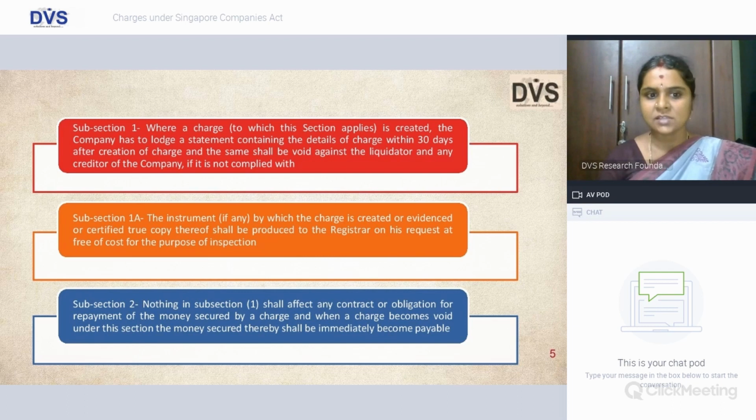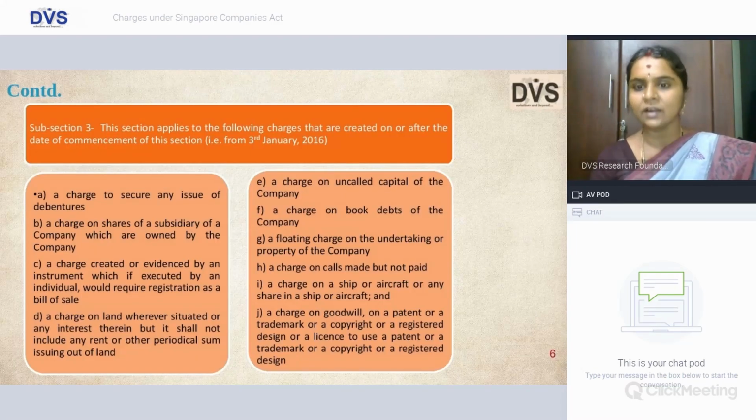Subsection 2 says that nothing in subsection 1 shall affect any contract or obligation for repayment of money. Suppose the creditor or liquidator wakes up and says, make me the repayment of whatever principal and interest is outstanding. Then, even when the charge is becoming void, you cannot say no to this repayment obligation. You have to immediately make the payment. So, it is forthwith payment you have to make when the liquidator or creditor asks you for the payment because of the charge becoming void and because of non-registration of the charge.